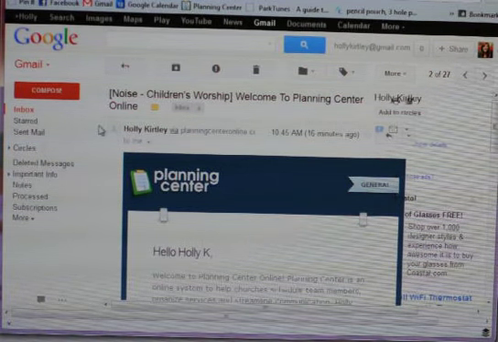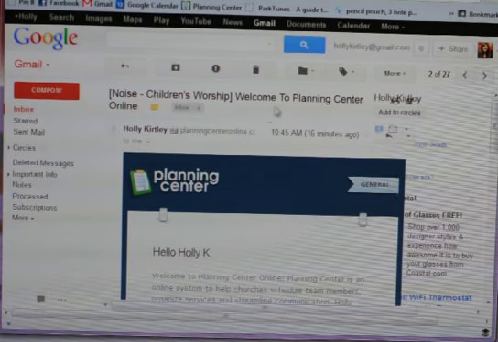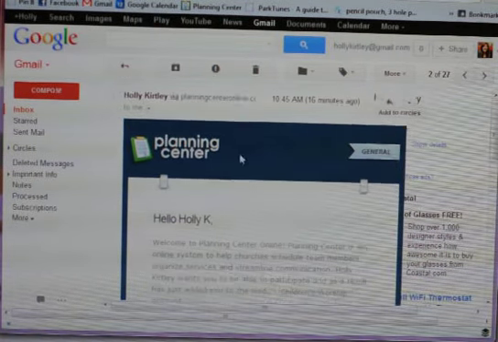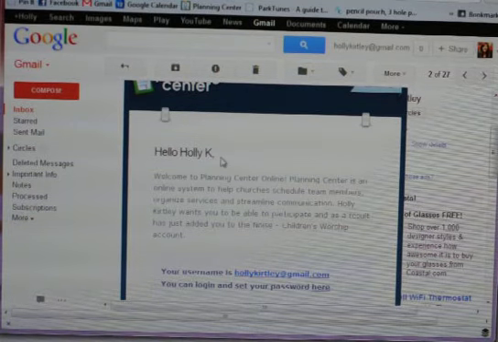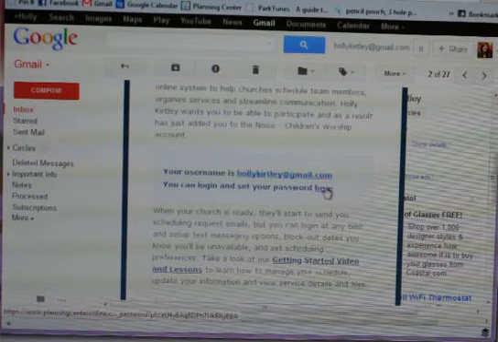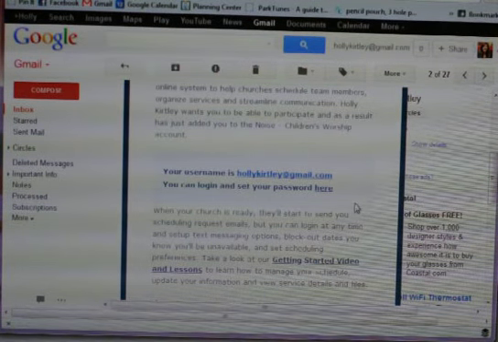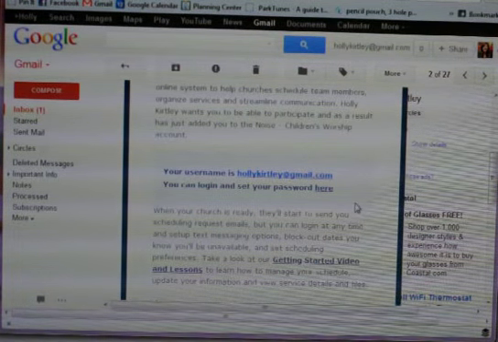The very first thing that you will get from Planning Center is a welcome email that looks just like this. It'll say that it's from Noise Children's Worship, welcome to Planning Center Online, and as you scroll down it'll have your name right here instead of mine, and this is the most important box right here. It tells you that your username is your email address, and you can log in and set your password by clicking right here. It is important that everybody actually does this and doesn't rely on just getting emails from us, because this way you can log in and tell us when you're going to be out of town and those sort of things, and I'll show you how to do that in just a second.